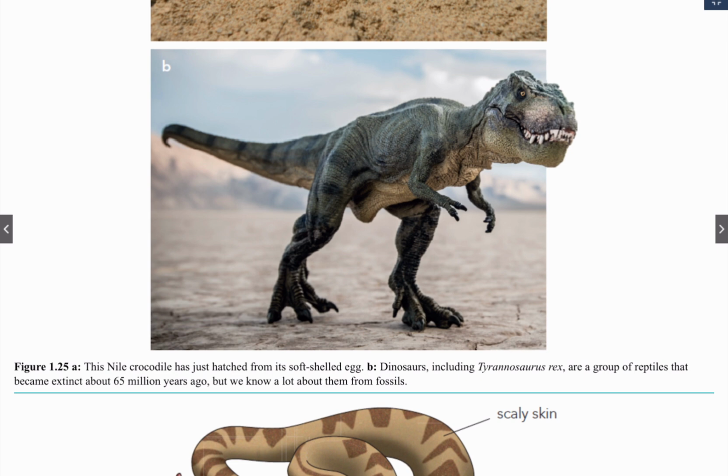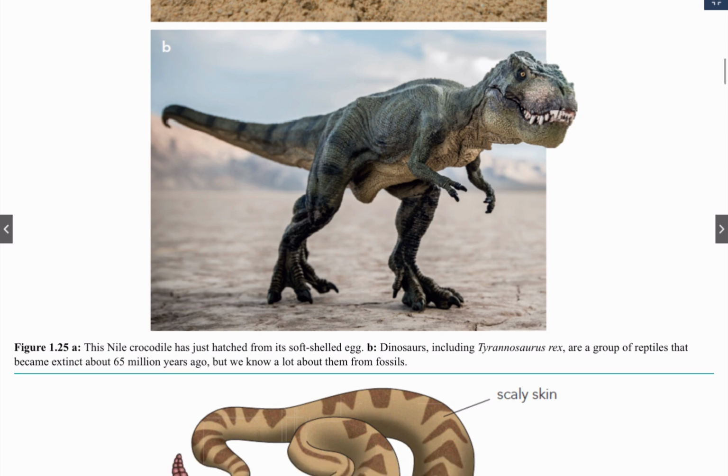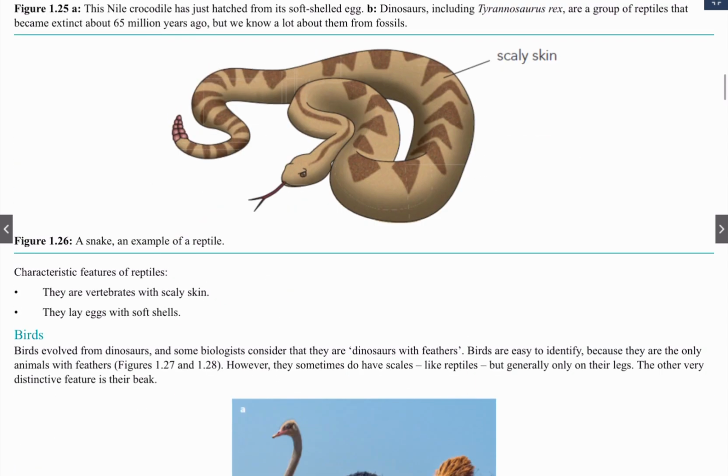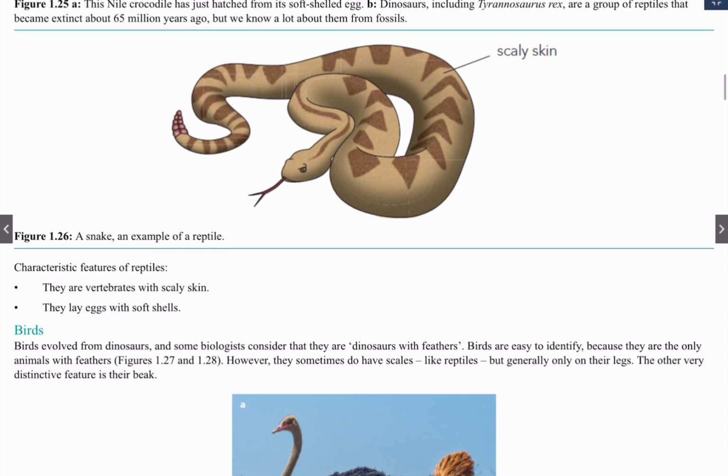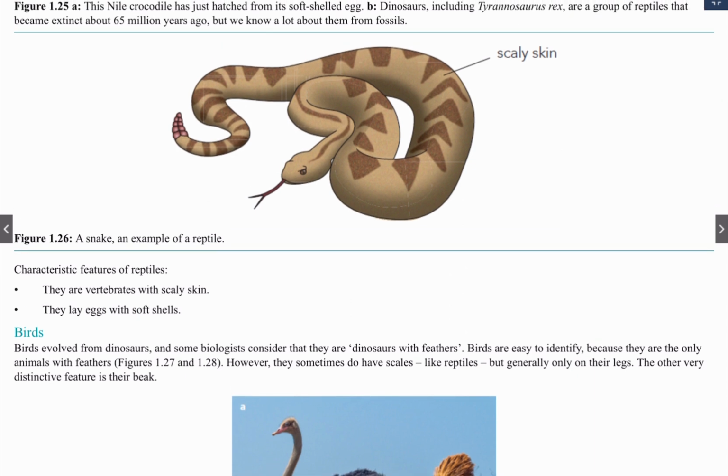The image shows that dinosaurs are reptiles, but I've heard some argument said that dinosaurs are fish instead. So who knows?